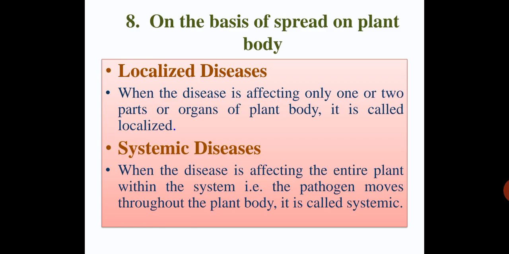Eighth and last classification of plant diseases: on the basis of spread on the plant body. There are two types: localized diseases and systemic diseases. When a disease affects only one or two parts or organs of the plant body, it is called a localized or local disease. Systemic is when diseases affect the entire plant body and the entire system of the plant. These diseases are called systemic diseases when the pathogen moves throughout the plant body.